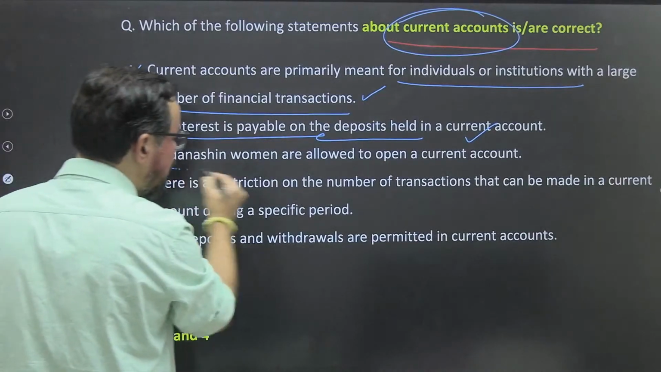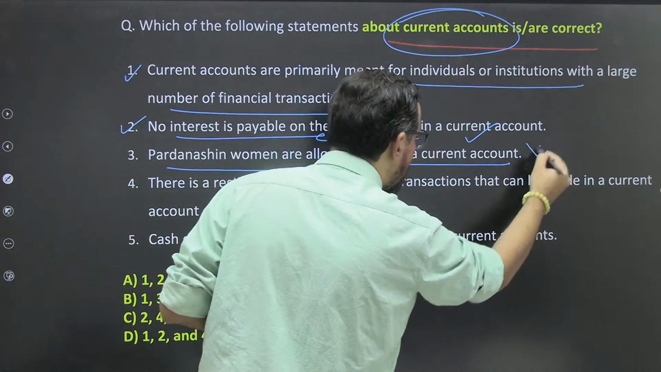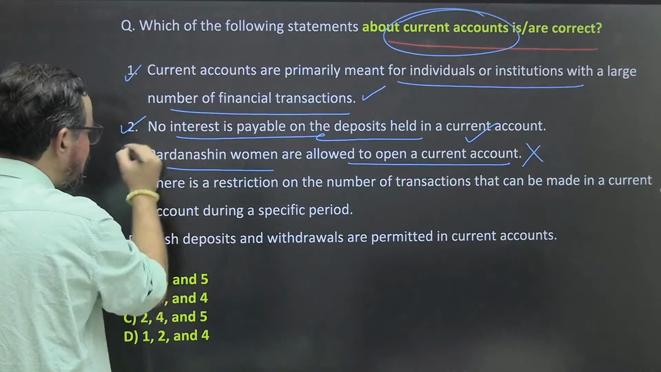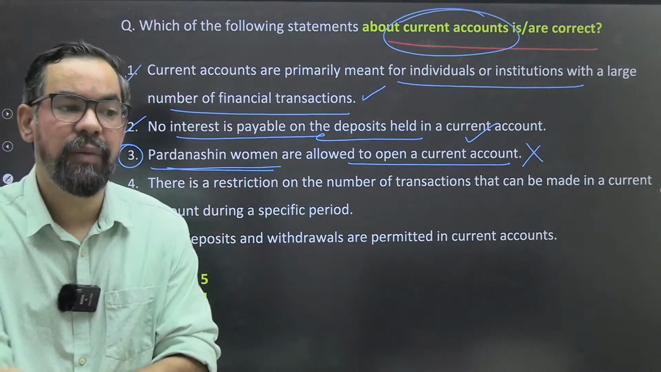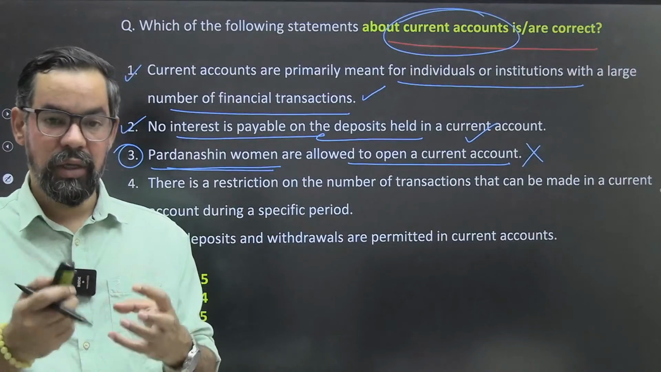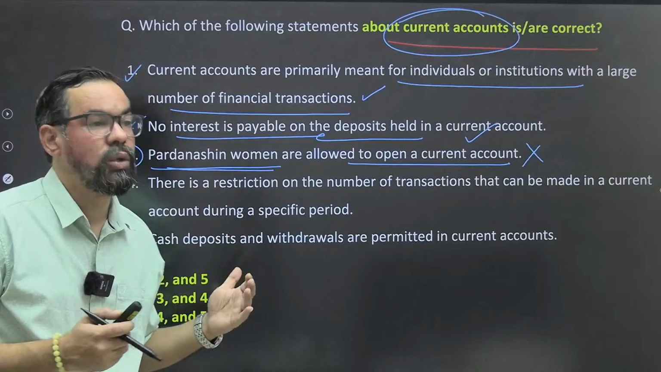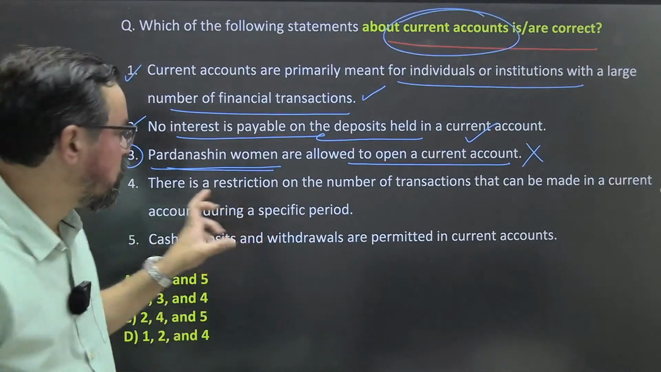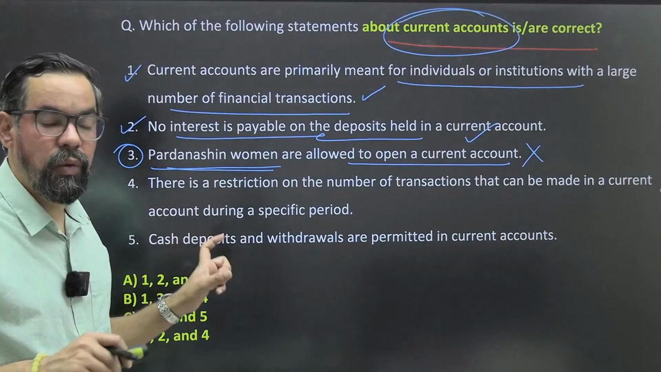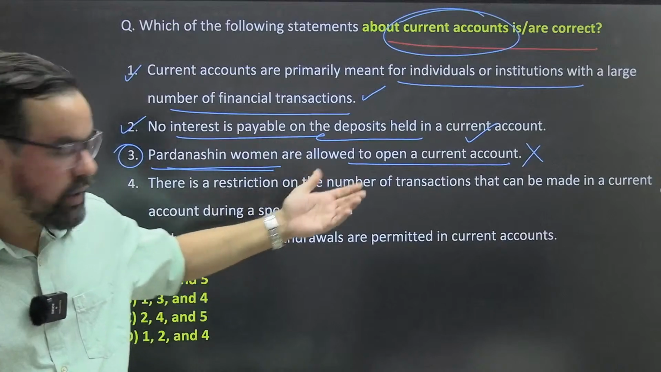Parda-nasheen women are allowed to open a current account. So this is wrong. Parda-nasheen women is something related to a religion. If you talk about the Muslim religion, there is one term called Parda-nasheen women. They are not allowed to open a current account. There are some categories who cannot open current accounts, and this is also one of them.